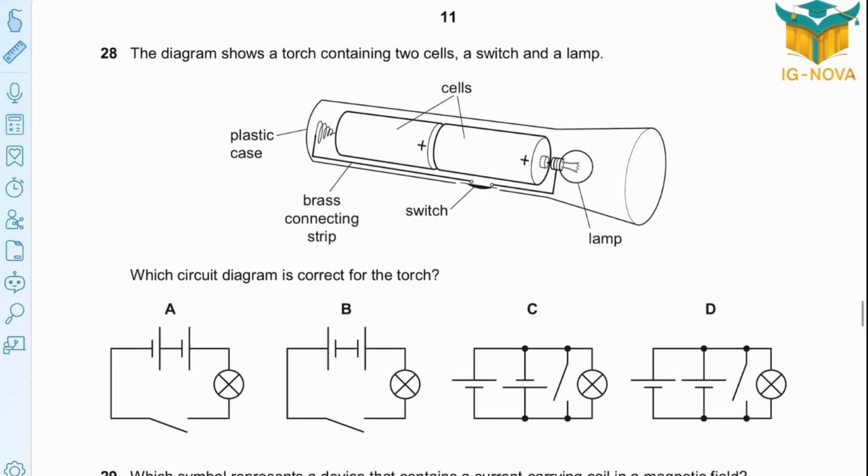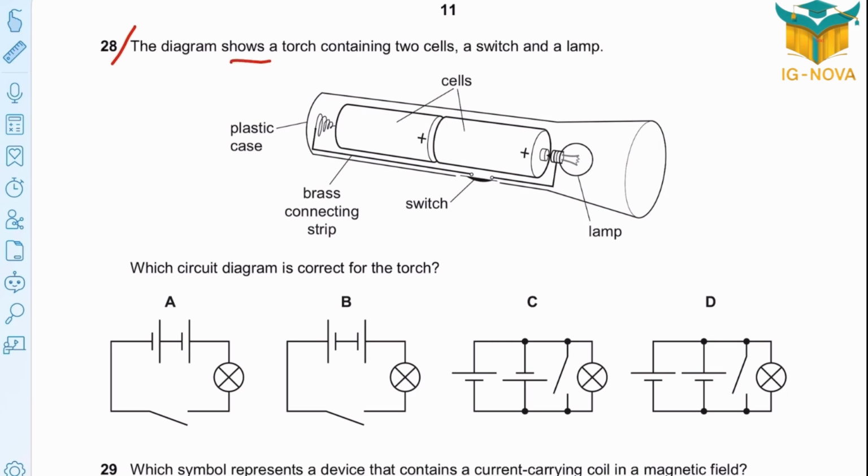Question 28. The diagram shows a torch containing 2 cells, a switch and a lamp. Here, 2 cells, lamp, switch, and a plastic case for the full torch. Which circuit diagram is correct for the torch? See here, the lamp is connected to 2 batteries.